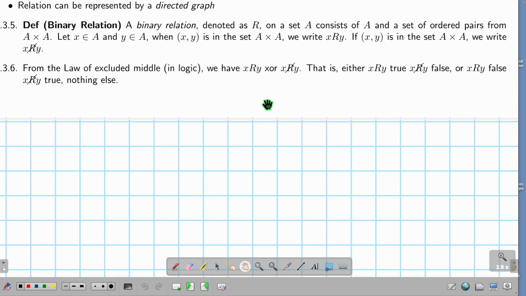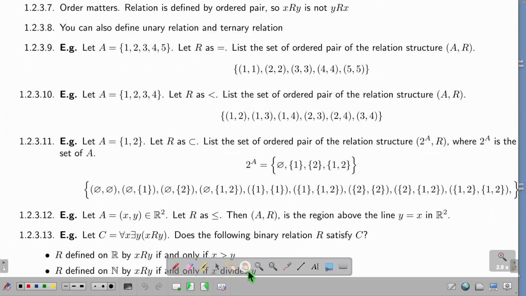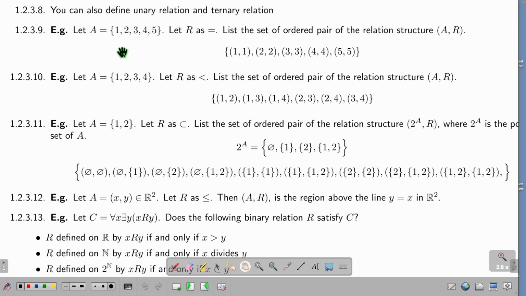So what the heck is a relationship? This is the definition. We call it a binary relationship, meaning we have two elements in a set A, and we work on the Cartesian product. We write xRy if x and y are related by the symbol R. If x and y are not related by R, we just put a cross through it. Here is an example. I have a set 1, 2, 3, 4, 5, called A. Let me define R as equality.